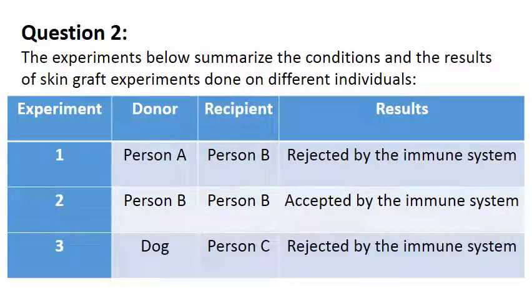I will read question 2, then you're going to answer the following questions on it. The experiments below summarize the conditions and the results of skin graft experiments done on different individuals. In experiment 1, we have person A to person B, rejected by the immune system. In experiment 2, person B to the same person B, accepted. In experiment 3, the donor is a dog and the recipient is person C, rejected by the immune system.